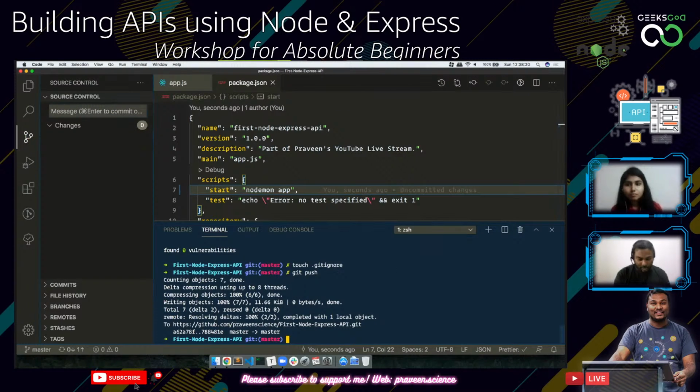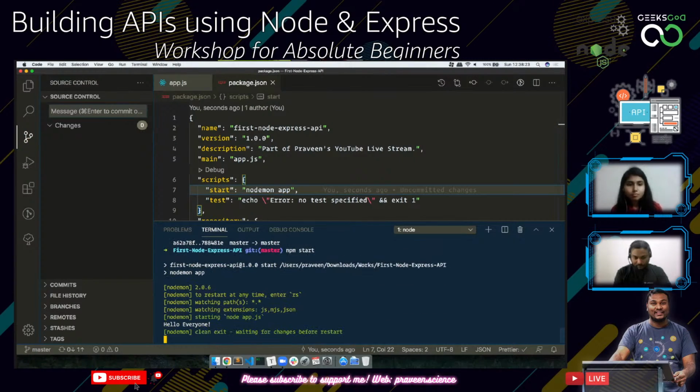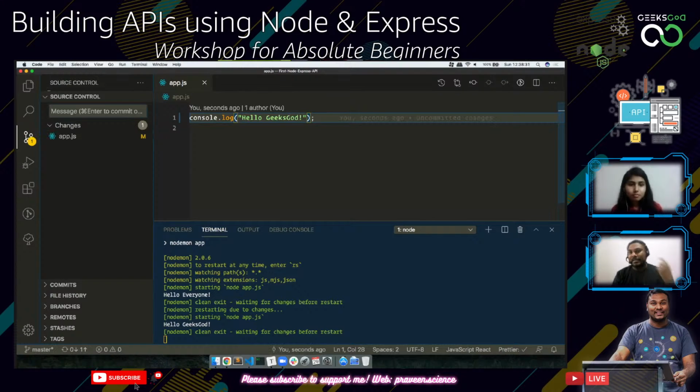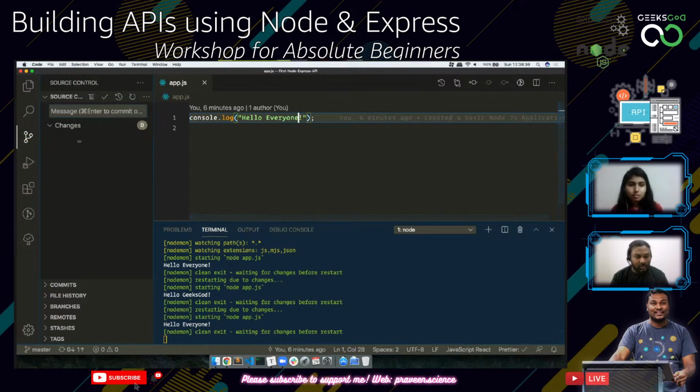If I do this and do npm start now, it's going to say hello everyone. And if I change it to hello GeeksGod and save it, it immediately restarts the application and shows hello GeeksGod. So if I go back to hello everyone, it's going to say hello everyone. Which is good, right?